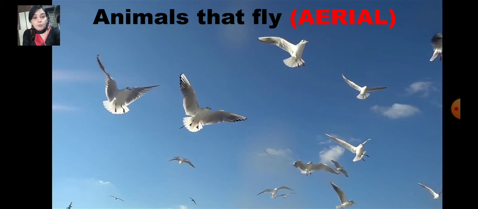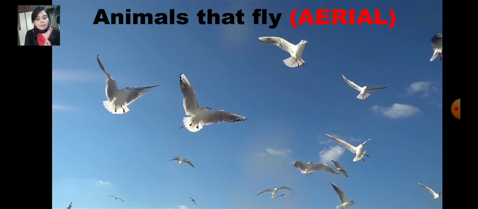Feathers. And their bones are hollow. Hollow means they have a hole in between. Their bones are hollow, and this makes the body very light and helps them in flying. That is why these birds can fly very easily. They have feathers on their body and their bones are hollow.